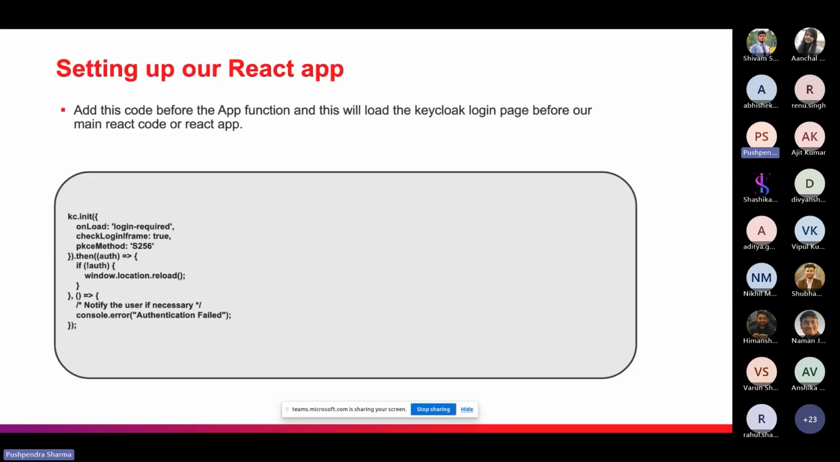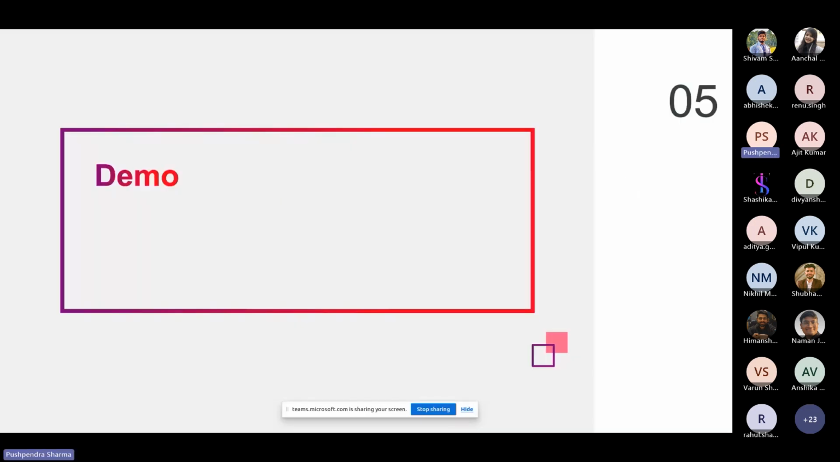Yeah, so that's about the last step, setting up our React app with Keycloak. So we will go through some steps in the demo. Does anyone have any questions? Otherwise, we will move to the demo part.